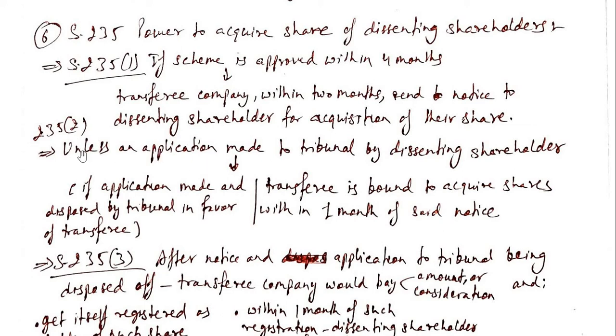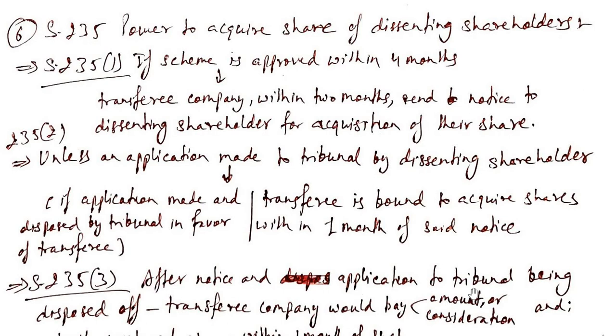As per clause 2, unless an application is made to the tribunal by the dissenting shareholders, or if an application is made but it has been disposed of in favor of the B company, then B is bound to acquire the shares within 1 month of the said notice. And as per clause 3, after the notice and the application to the tribunal being disposed of, the B company would pay the amount or consideration, as the case may be.